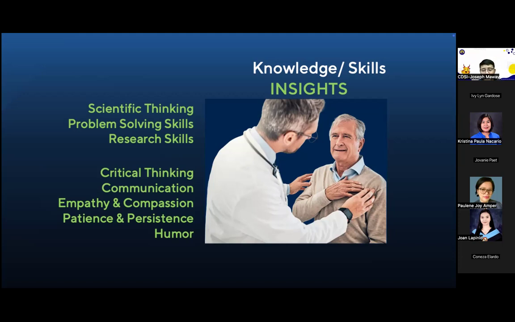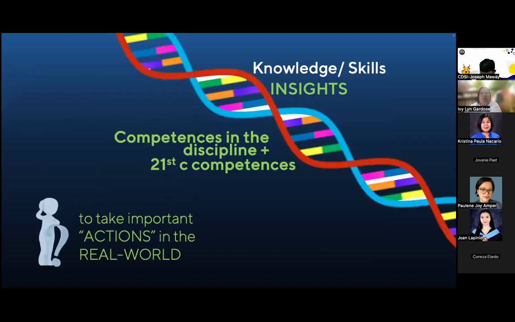But if we treat you this way, so that kind of communication, deep understanding, with a doctor with empathy and compassion. Also, one with a sense of humor, right? And one who will persist and be patient if you say, doctor, your treatment didn't work, or things like that. So all of these have to work together.